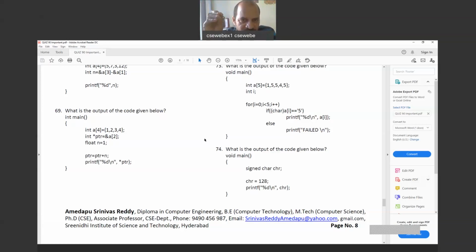So now, if you take PTR is equal to PTR minus 1, it will come to the A of 4 value. So 10 bytes it will come back if it is long double, or if it is double, 8 bytes. So that depends on the data type. Pointer arithmetic: you can add an integer number or you can subtract an integer number.